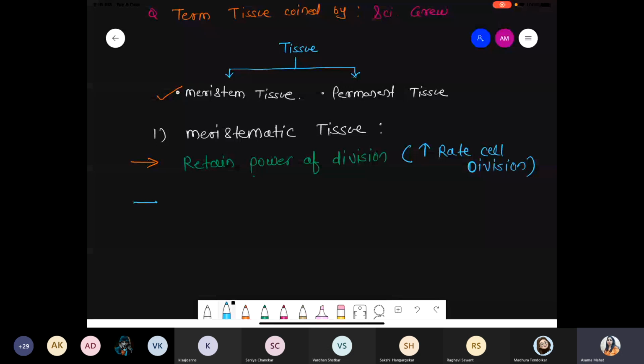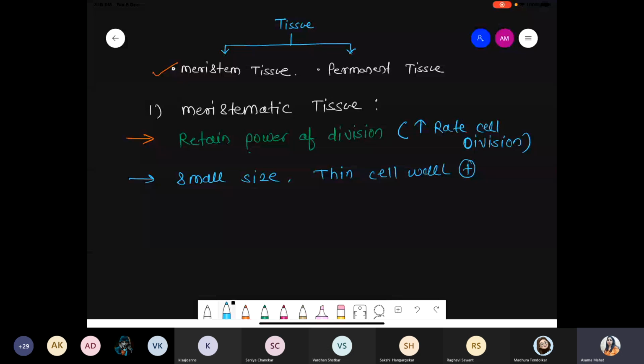These are very small, immature cells, so there is no development of a proper cell wall, and they are not large cells, because they are continuously showing cell division. They are small groups of cells continuously dividing. That's why they are small in size and have a thin cell wall.